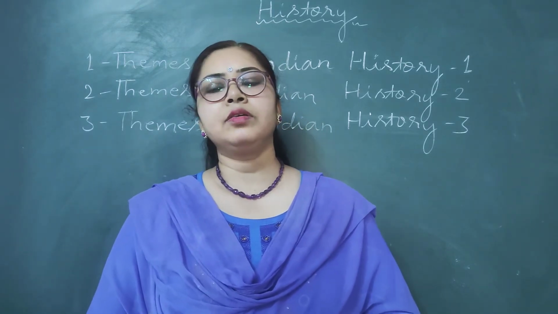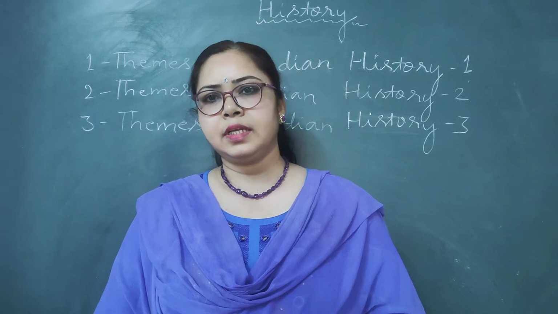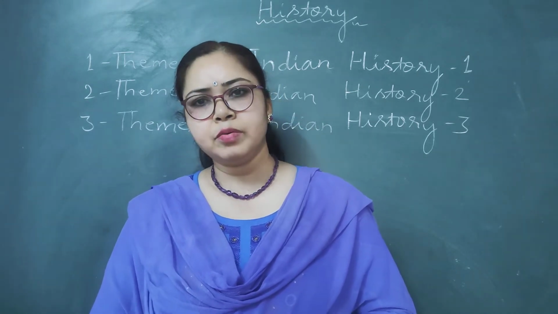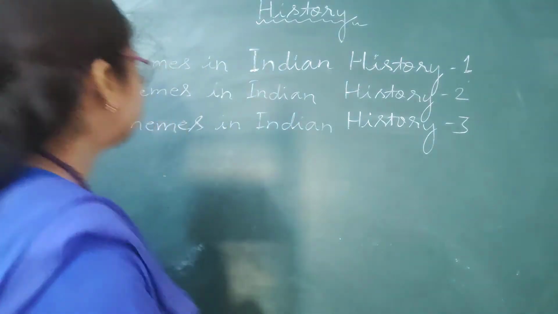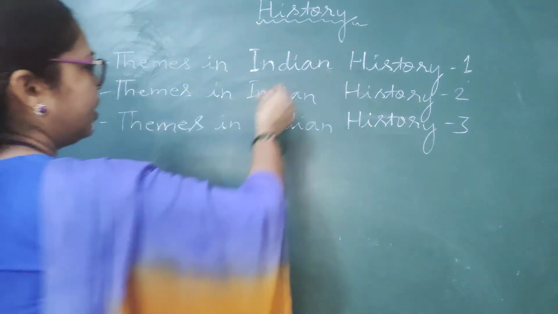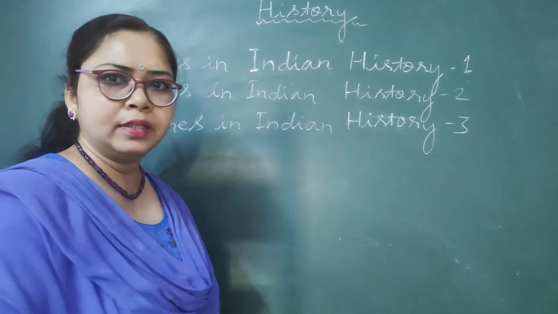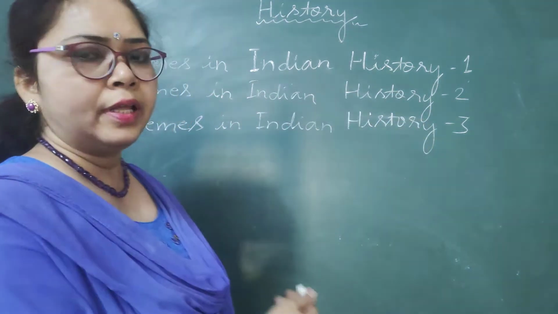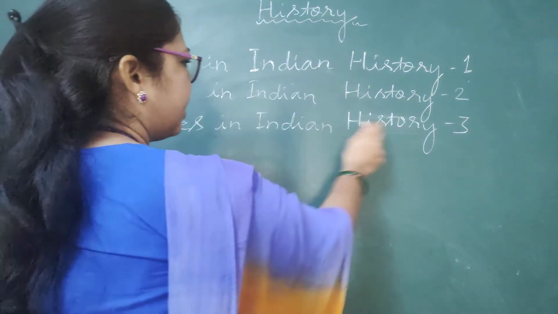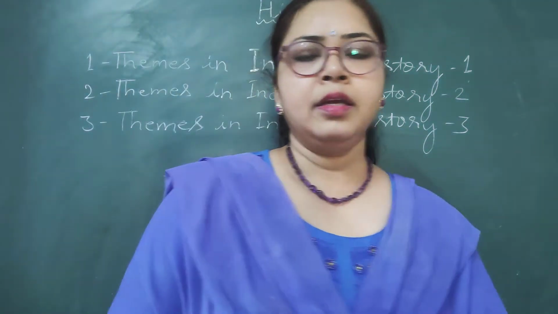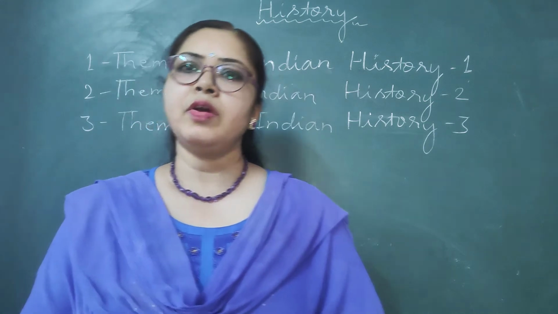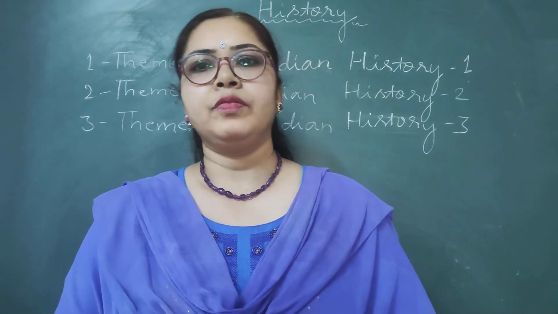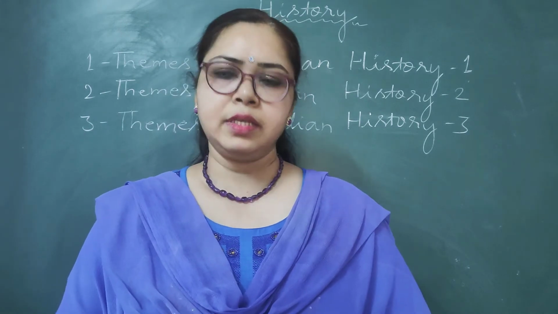So children, now let's talk about our subject. In class 12th, all of you have to study the NCERT books. In history, there are 3 books. First is Themes in Indian History Part 1, then Themes in Indian History Part 2, then Themes in Indian History Part 3. It means all of you have to purchase all 3 parts of the NCERT book of history.